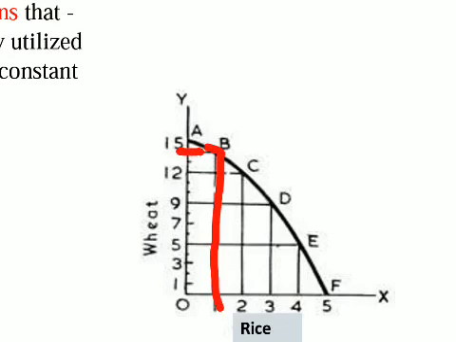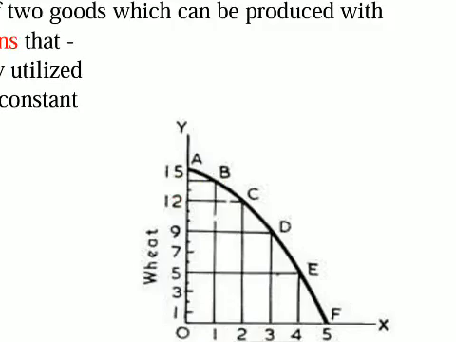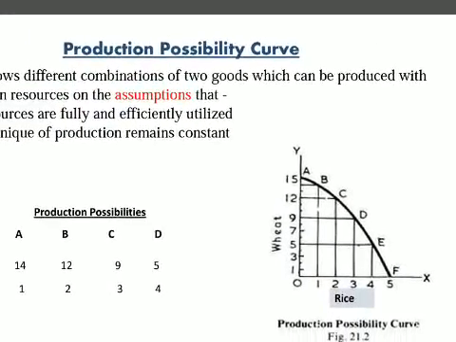So if he wants to increase the production of rice from 1 unit to 2 units, for that he has to reduce the production of wheat. Okay, he cannot produce both the goods at larger quantity.